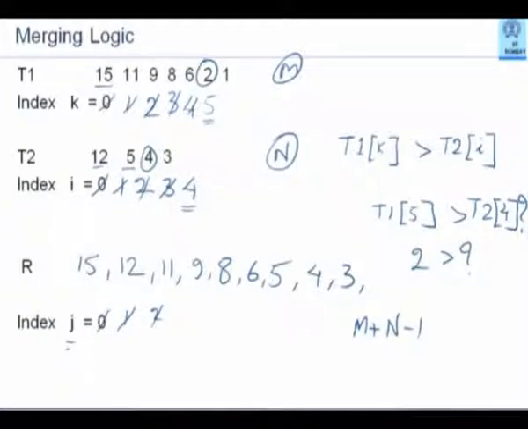How can I simplify my programming without jeopardizing my iterative algorithm, where I say compare T1k and T2i, and whichever element you pick up to push into R, increase that R. Here we notice that we wish to compare with a non-existent element. Now suppose we put some artificial value as the last element of each of these two arrays.